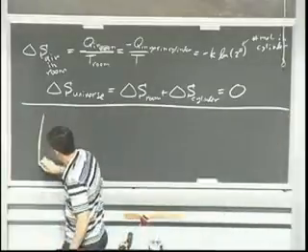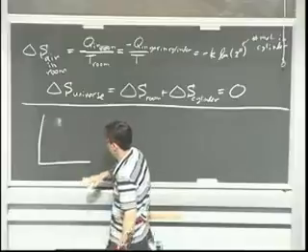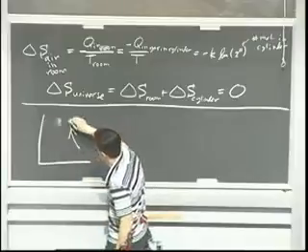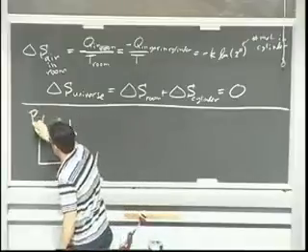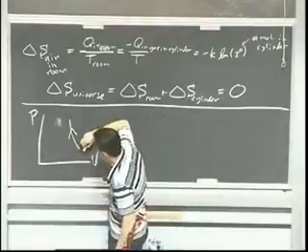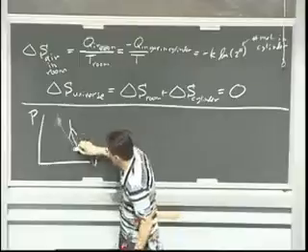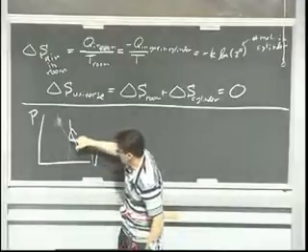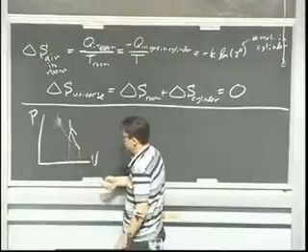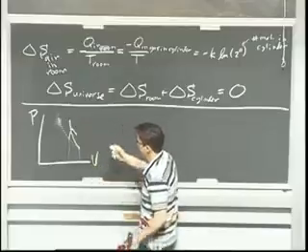So now what we're doing is this. We're going from here, let's do a compression. So we'll go from here and we'll go like that, right? It's a compression because I'm going to the left, on a PV diagram as always. I go to the left, it's compression, and it's not isothermal. Here's what I would have gotten for an isothermal process. In fact, the pressure went higher for the change in volume. If I did an isothermal process and shrank the volume by that much, that's what I would have gotten. So here's a case where there's no heat exchange.